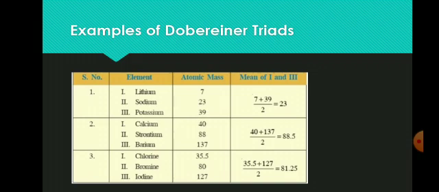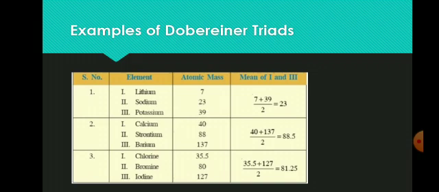So take the first triad as an example. Here we add the atomic mass of the first and third element, that is 7 plus 39, and divide by 2, we get 23. So this is the atomic mass of the middle element in a triad, that is sodium.